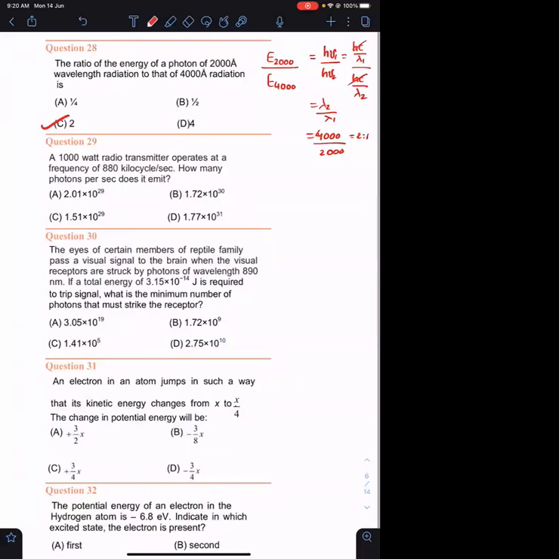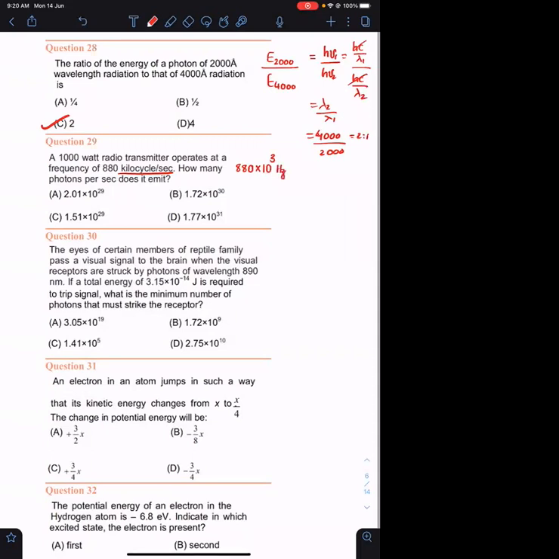Question number 29. A 1000-watt radio transmitter operates at a frequency of 880 kilocycles per second. Cycle per second means nothing but 1 hertz. Kilo means 10 power 3. If you are confused with this unit, what is meant by kilocycle per second? What is the unit for frequency? It is nothing but number of revolutions per second or number of cycles per second. Kilo is 1000. So they have given the frequency as 880 into 10 power 3 hertz.